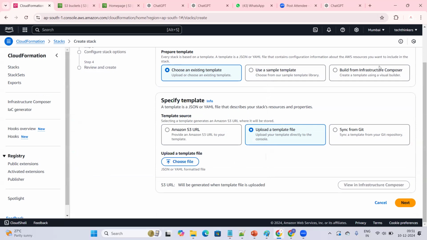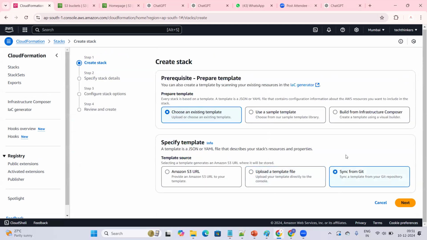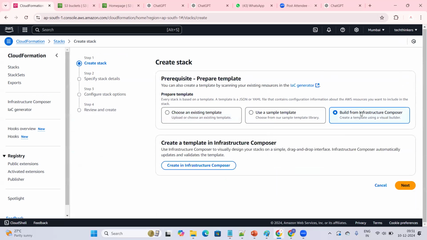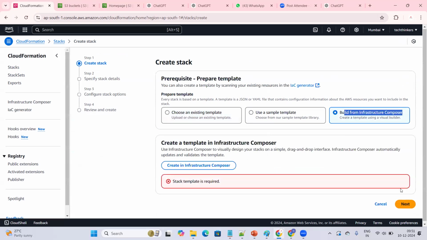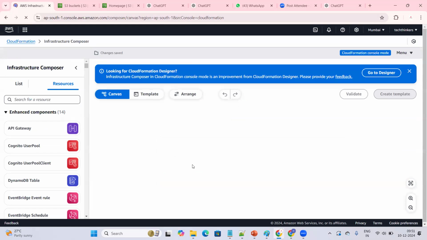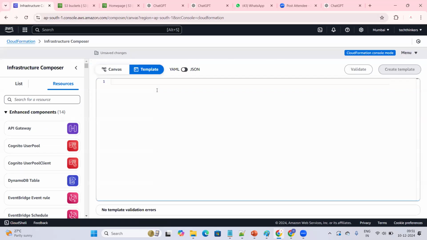If my code is available in a Git repository, I can upload it from there also. For now, I'm going to create a new one, so I'm selecting build from Infrastructure Composer. Click on next. Sorry, before we go ahead, we need to go for Infrastructure Composer. I'm going for a template. Here we need to provide the template.